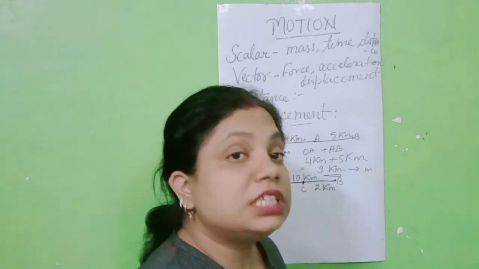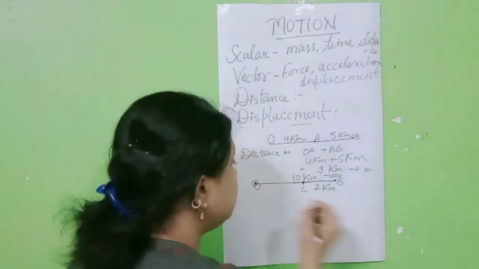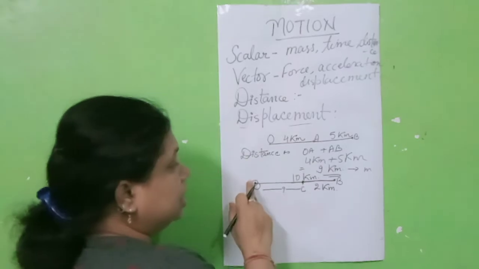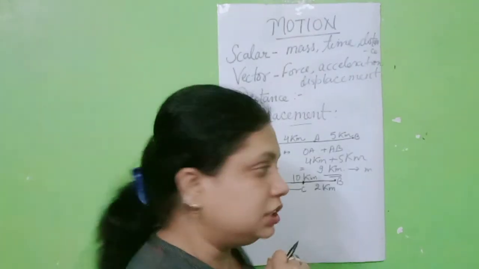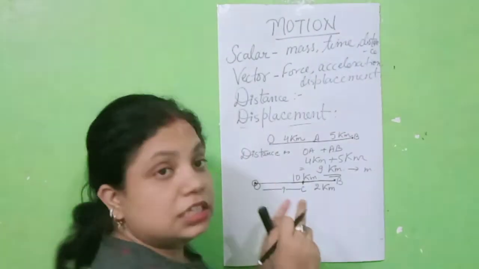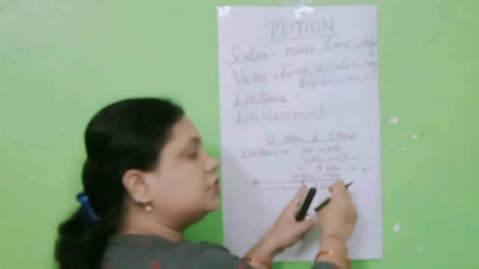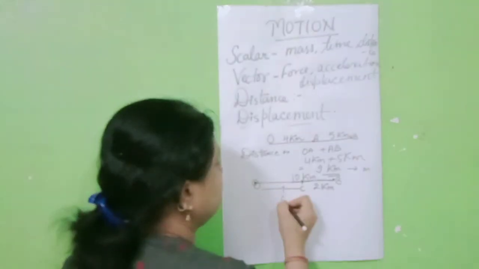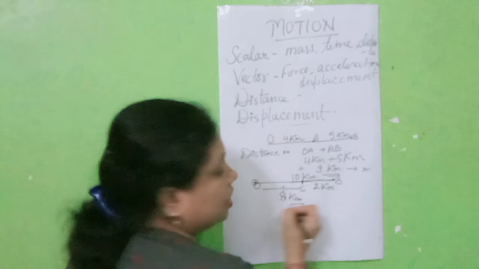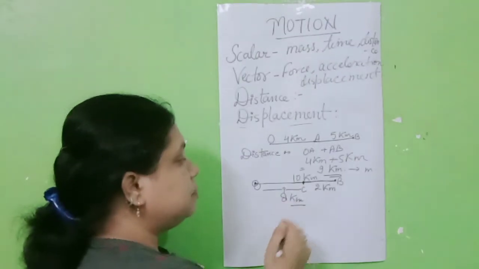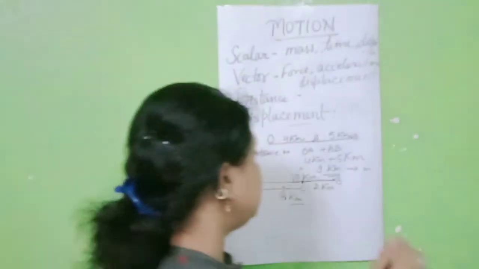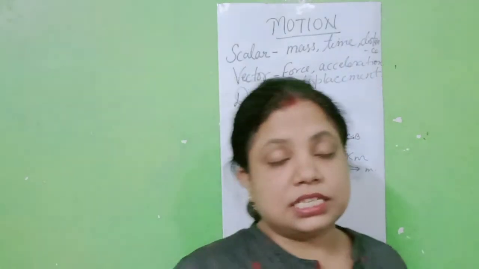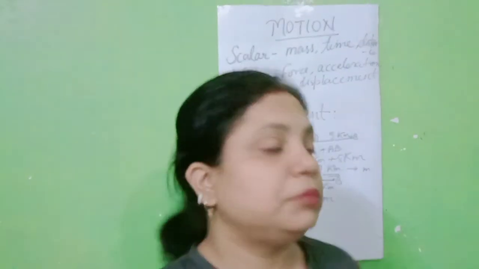So what will be the displacement, students? Displacement will be this one, the shortest distance between the initial and final position. So the answer will be this one 10, this one 2. So what will it be? It will be 8 kilometer. Right answer. So here the displacement will be 8 kilometer, and again you can change it to meter. Again, the SI unit of displacement is meter.